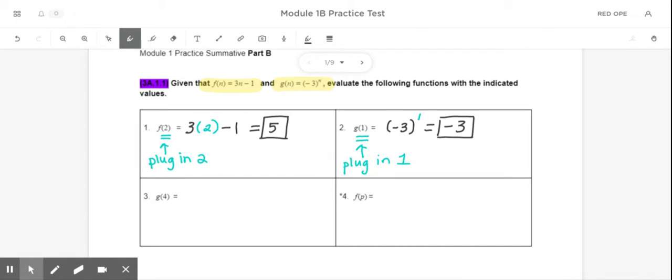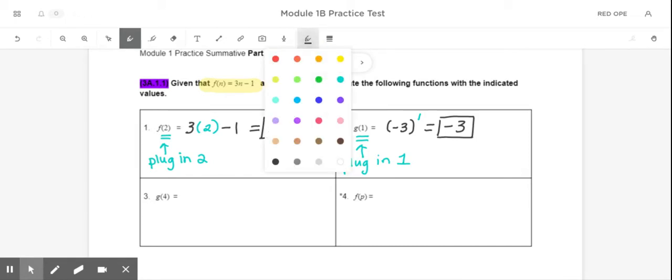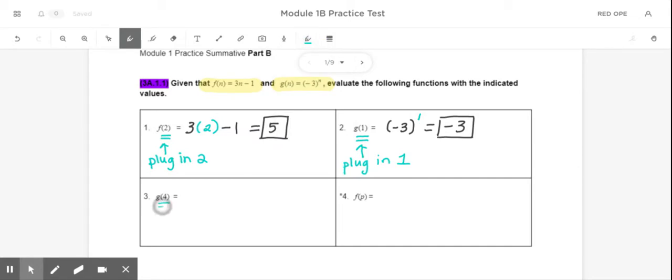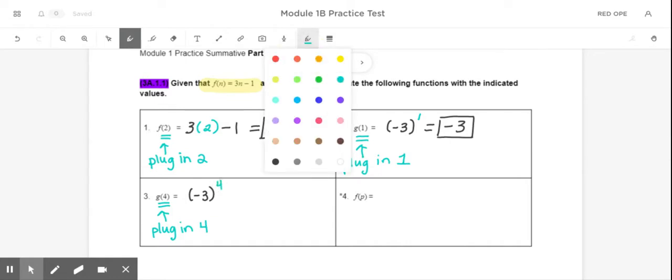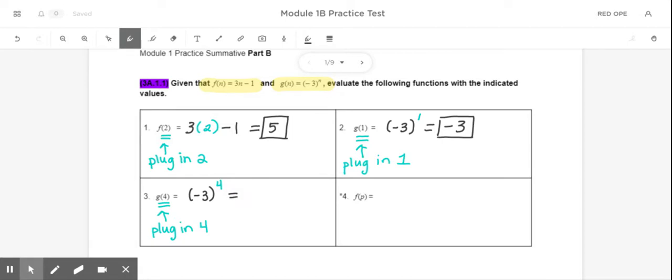For problem number 3, I need to find g of 4, and g of 4 just means take the number 4 and plug it in. So if I plug that in, then my new problem is going to say parentheses -3 to the 4th power. And again, I can use my calculator to type that in, and the answer will be 81, because -3 times -3 times -3 times -3 makes 81.